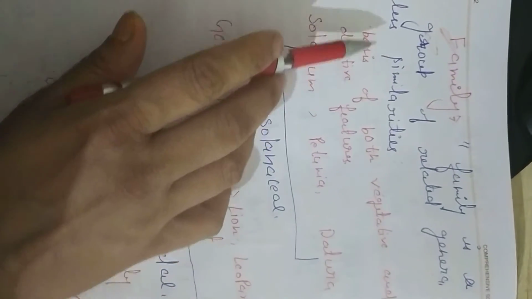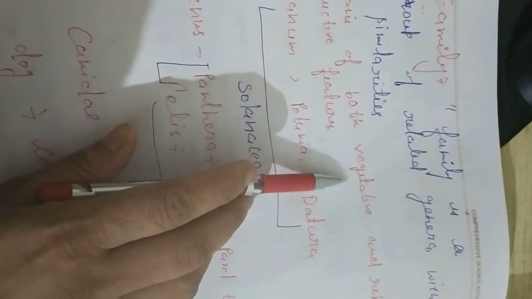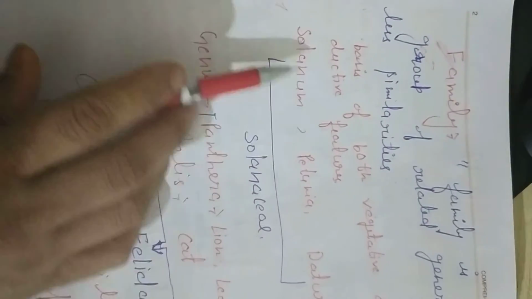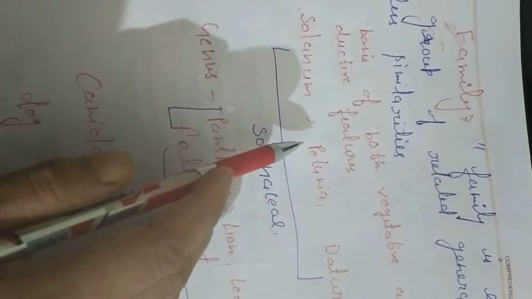In terms of plants, we see the vegetative and the reproductive features. For example, Solanum is a genus, Petunia is a genus, Datura is also a genus.